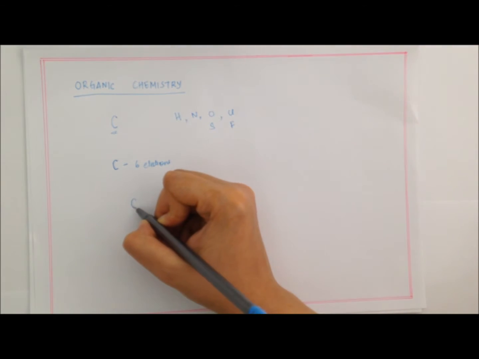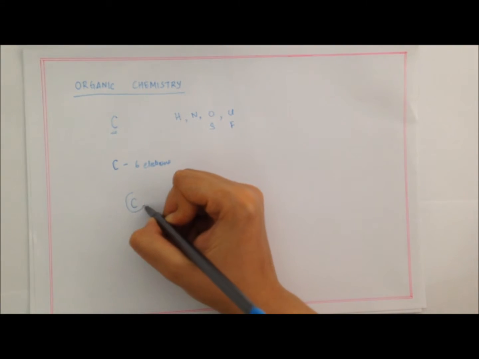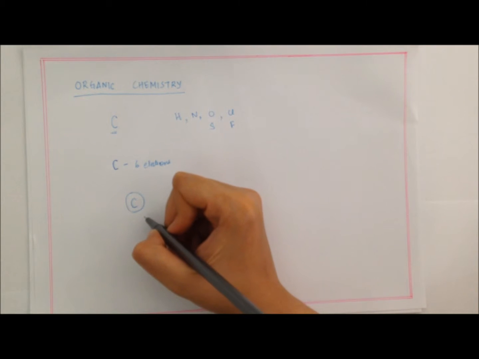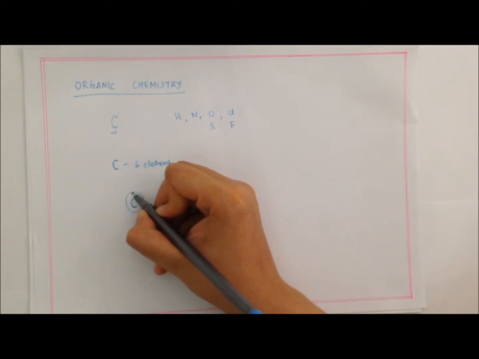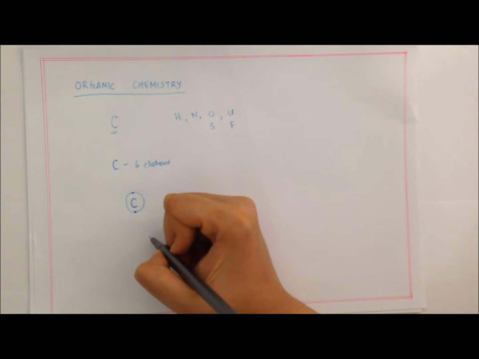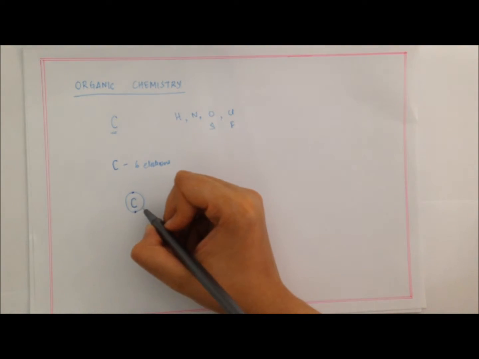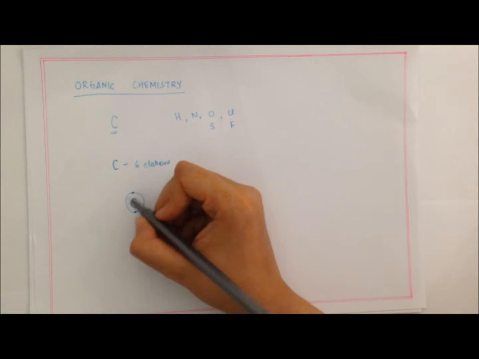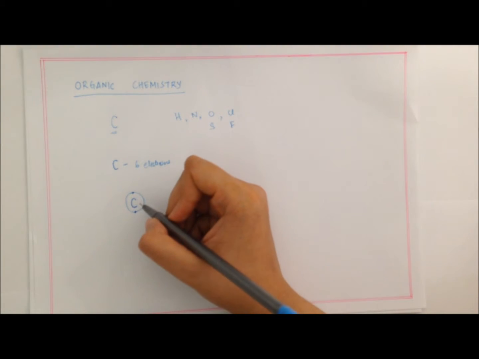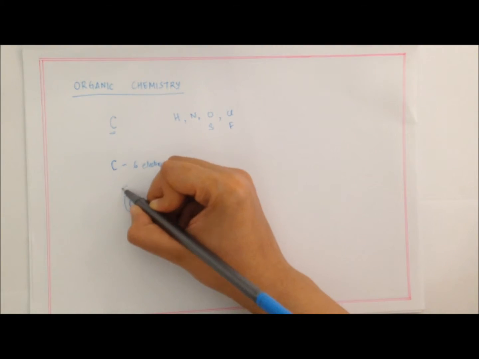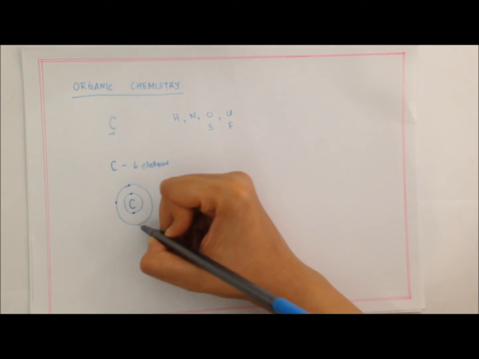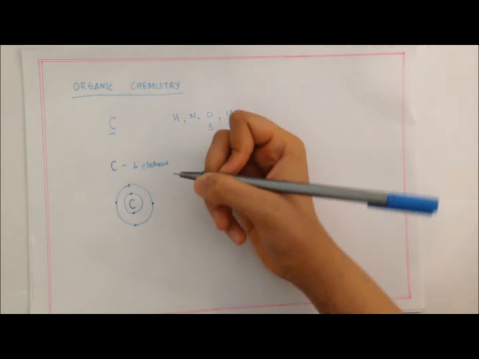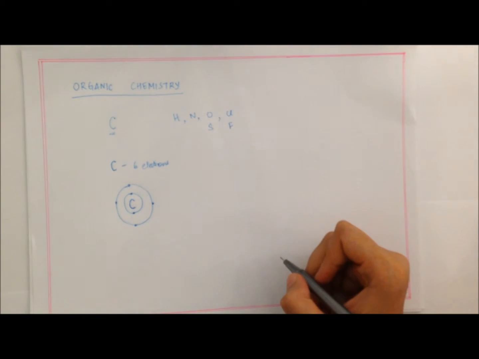Now, we would have studied this before. For 6 electrons, the way it is distributed around the carbon nucleus is that the first 2 electrons are in the first shell. The first shell is only big enough to have 2 electrons, and it is stable when it has 2 electrons. The remaining 4 electrons are present in the second shell of carbon. So here are those 4 electrons.